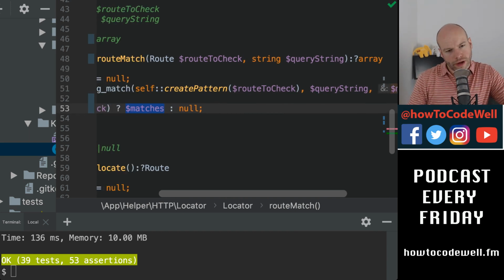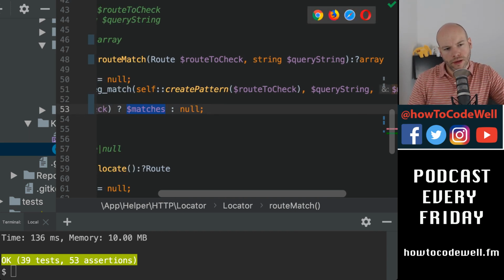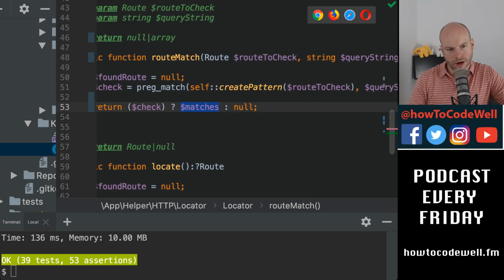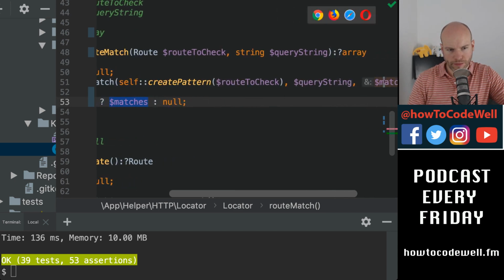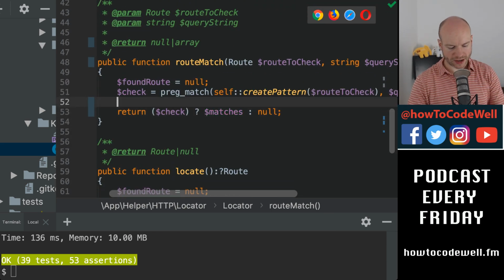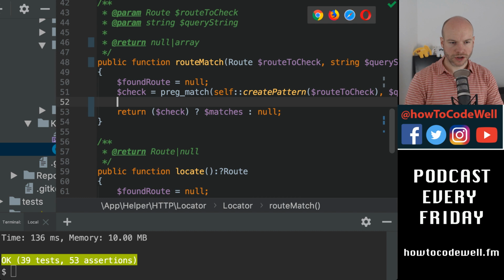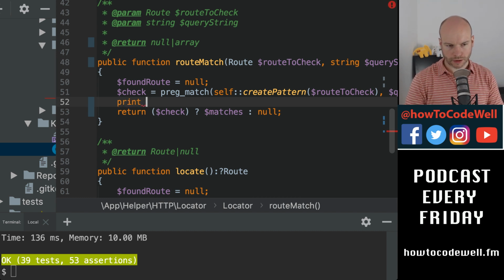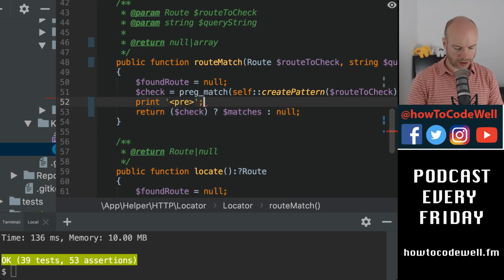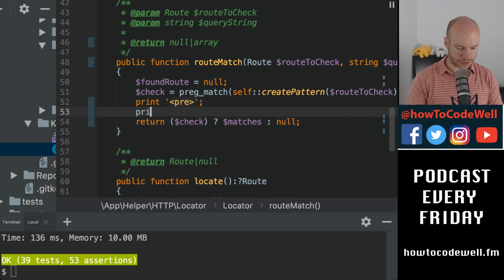Now I can't remember what the offsets and the flags were for preg match. So what I would like to do is run some tests, just some visual aids. So I'm going to do print r. I'm going to do a pre. Usually, and I keep saying this, I would do this in a debugger, but I don't have one set up on this machine. Well, I'm running off a container, so I don't have Xdebug installed.